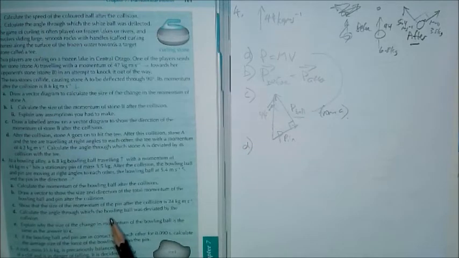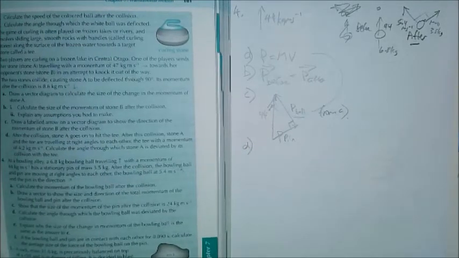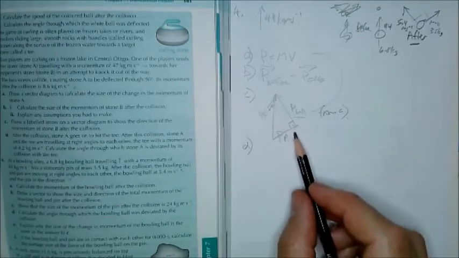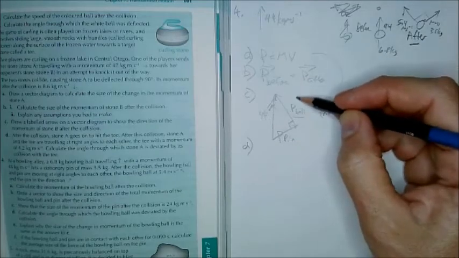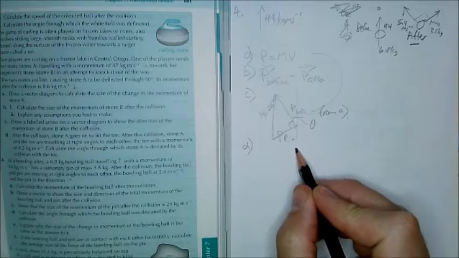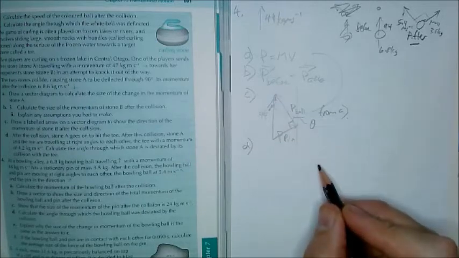Calculate the angle through which the bowling ball was deviated by the collision. So the bowling ball was going this way and is now going that way. So again, we're looking for this angle here. That's the angle of deviation. It was going this way, now it's going that way.